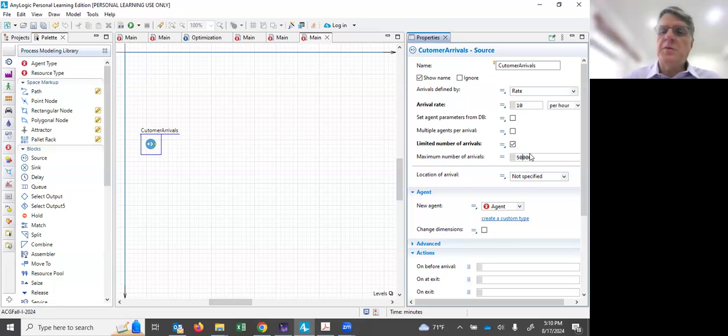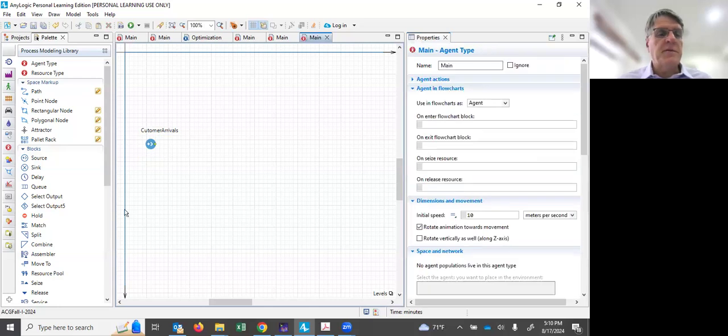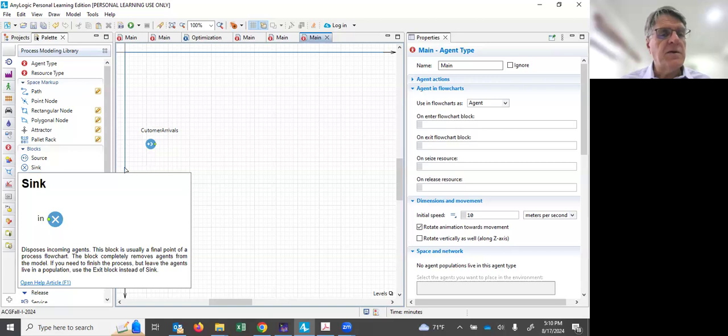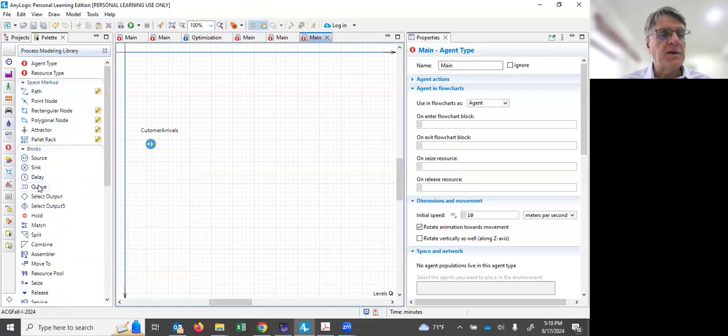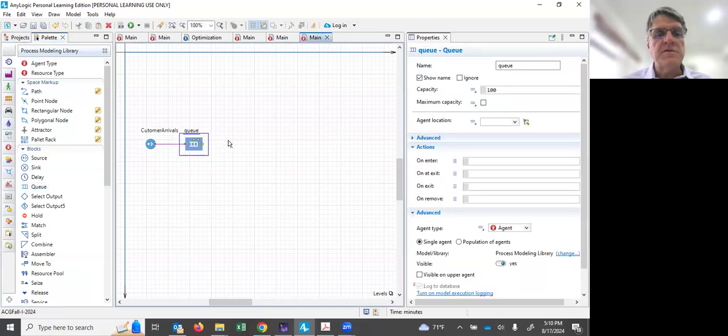But that would be one way to not overrun the license limit. Okay, so we've got arrivals coming in. What we're going to do is push them into a queue, because they've got to land somewhere, right? So we'll just put a queue in here. So I just grab that, and you can stretch it out. I like to get it on the canvas, and then we'll just stretch it out a bit. Let's do that.